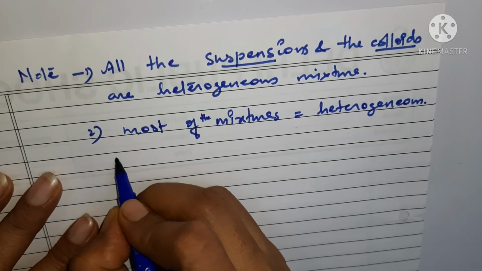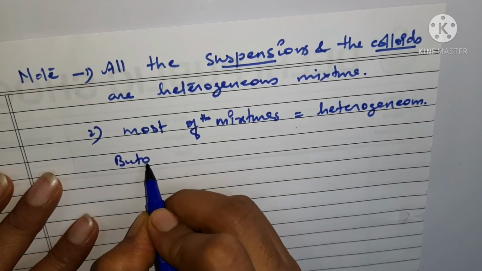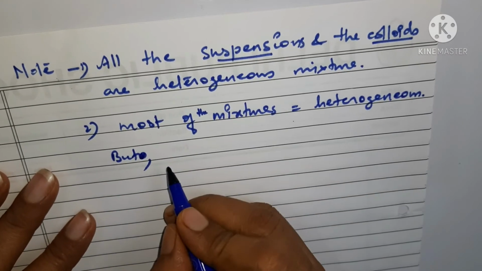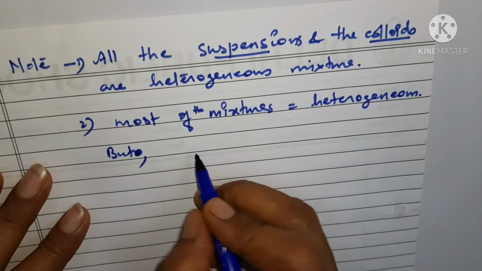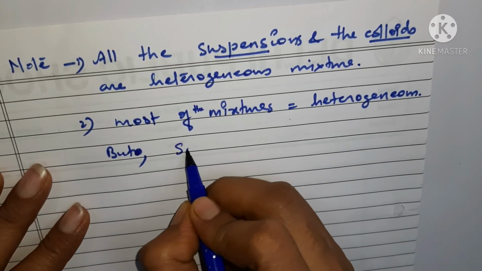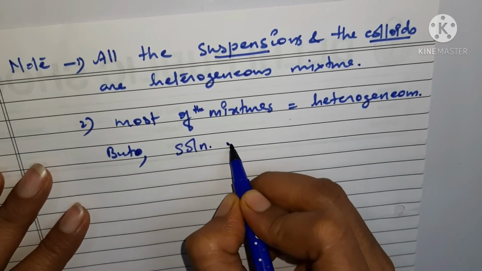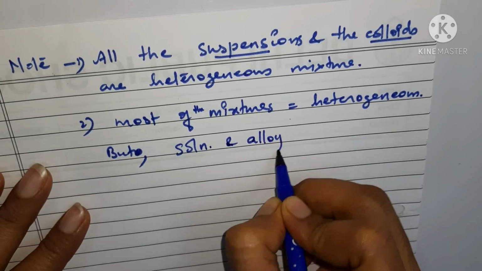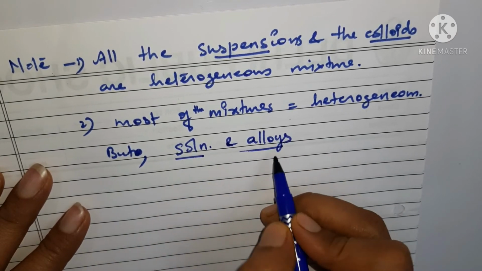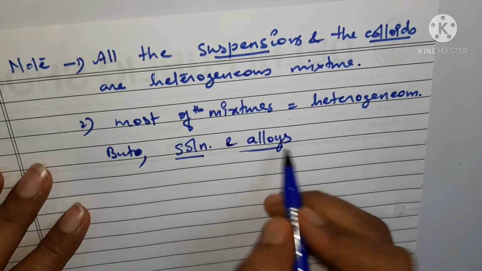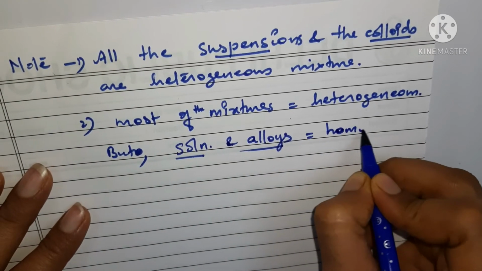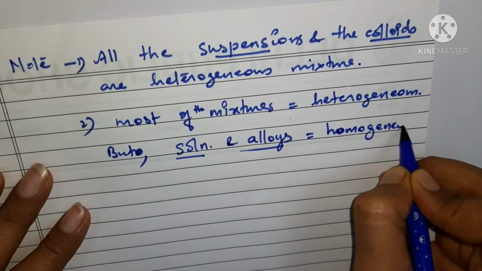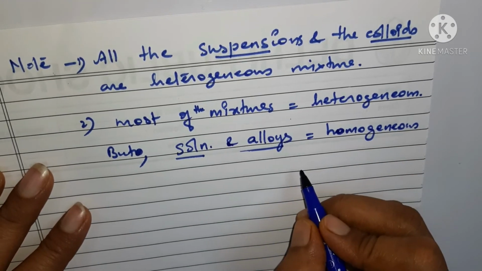But then which are the homogeneous ones? They are only the solutions and the alloys. The solutions or alloys we see around us are the examples of homogeneous mixtures.